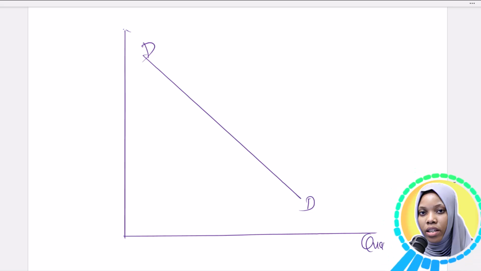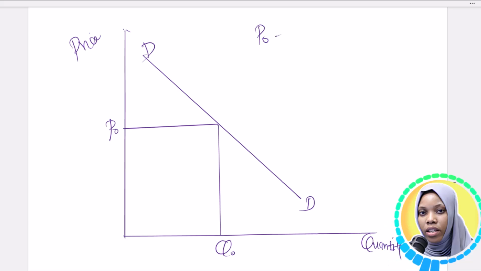Here we have the quantity demanded, and here we have the price of the commodity. This is the normal demand at the original price, PO, QO. PO is the original price, and QO is the original quantity demanded.